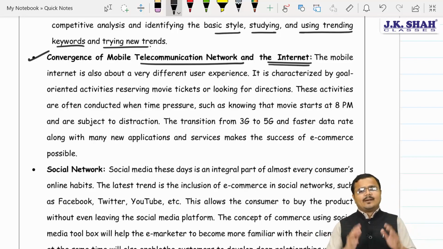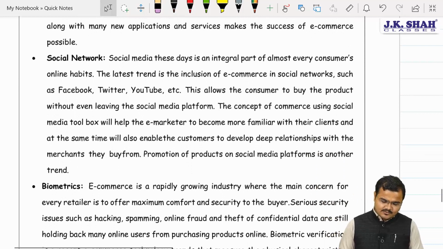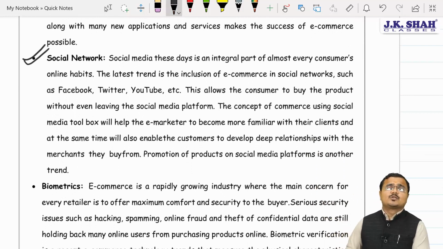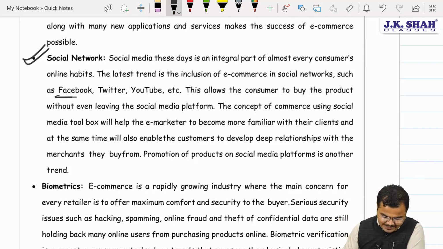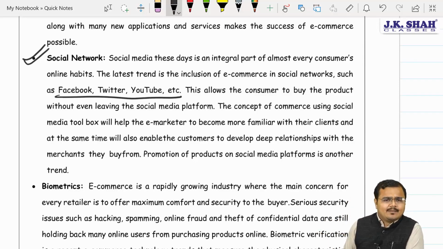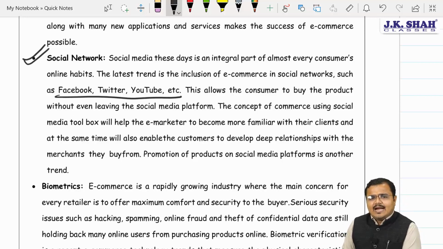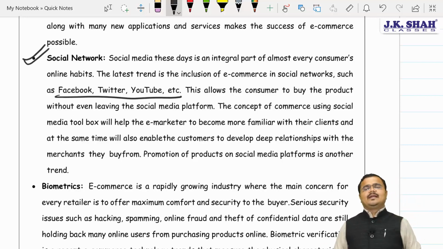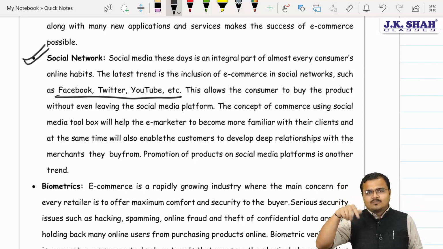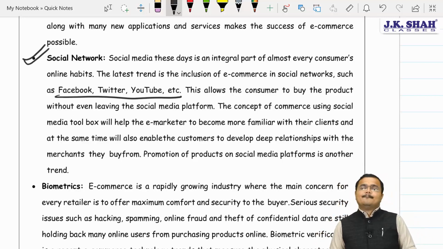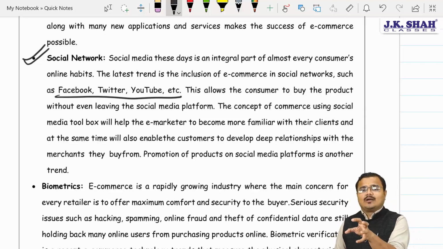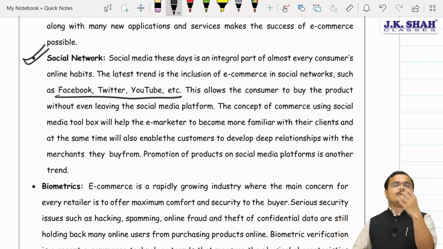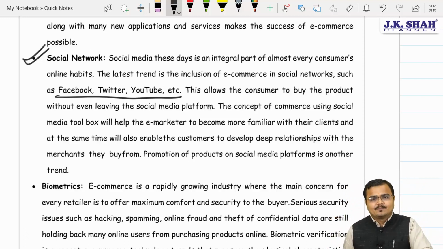Yes, sir. Number 3, chartered, the major change which we are looking towards further is the tremendous use of social networks. Businessmen have clearly understood that people are spending a lot of time on social media like Facebook, Twitter, YouTube, etc. And without disturbing their social media platform, businessmen are trying to solve from the same platform, making business easy to grow. And this social media does not only benefit the businessman to get existing customers, but it also helps you to acquire new customers from the market.